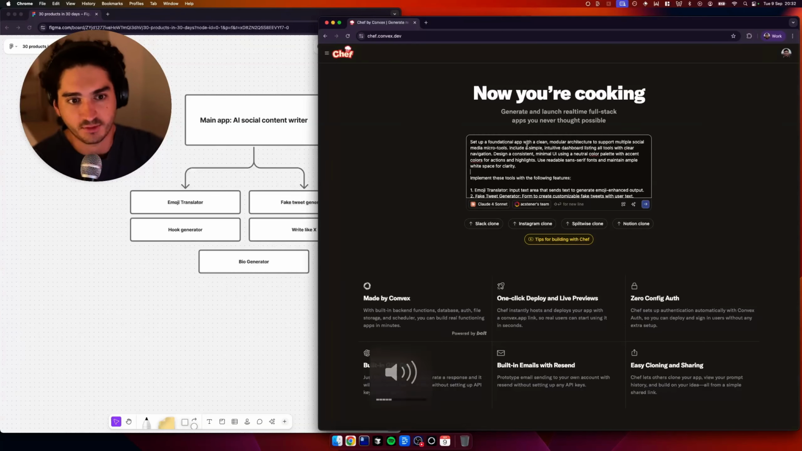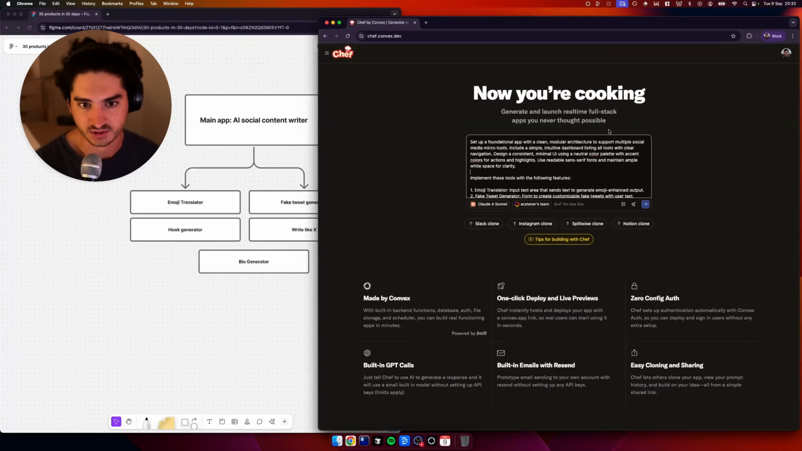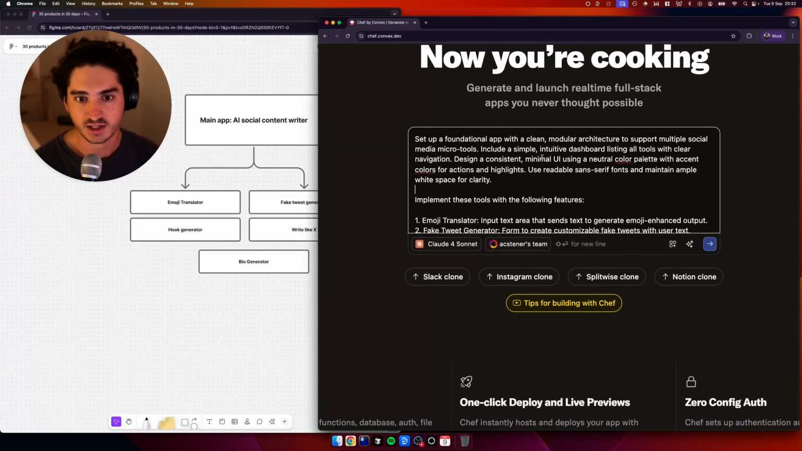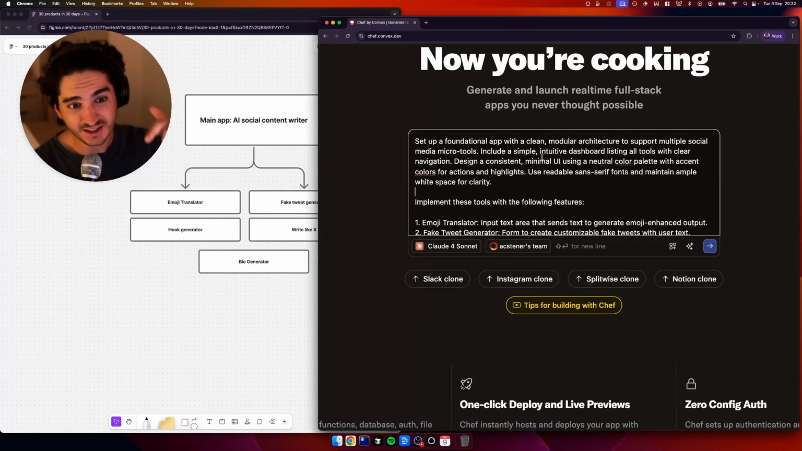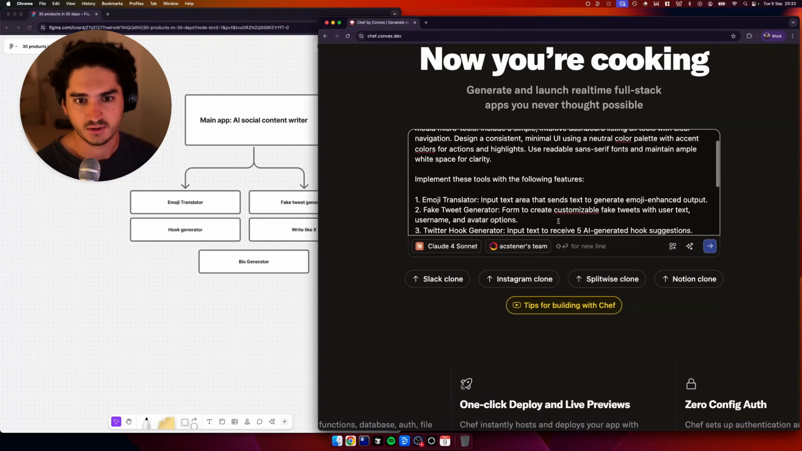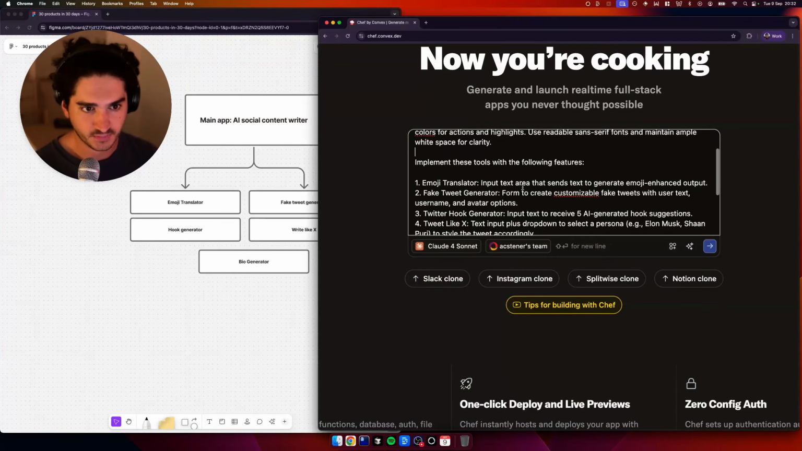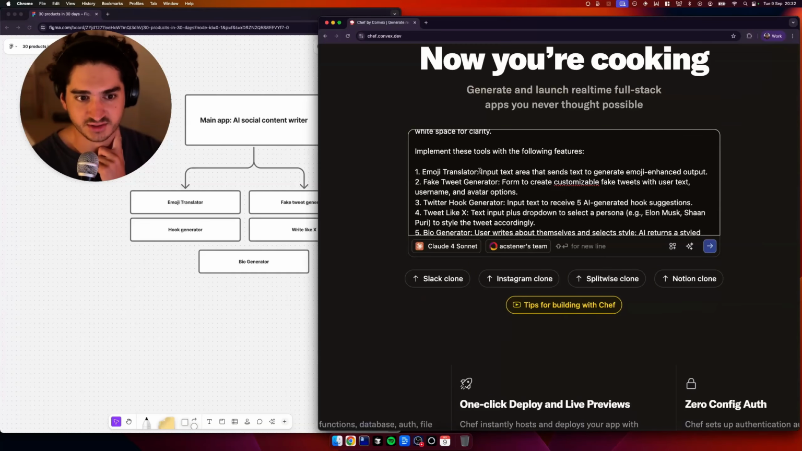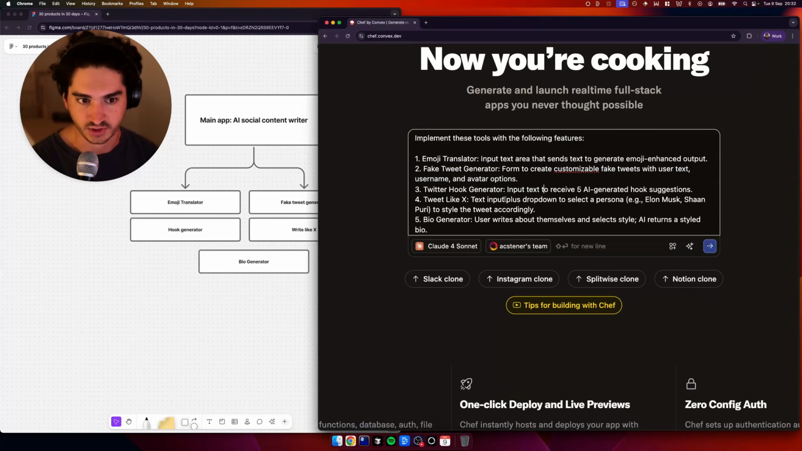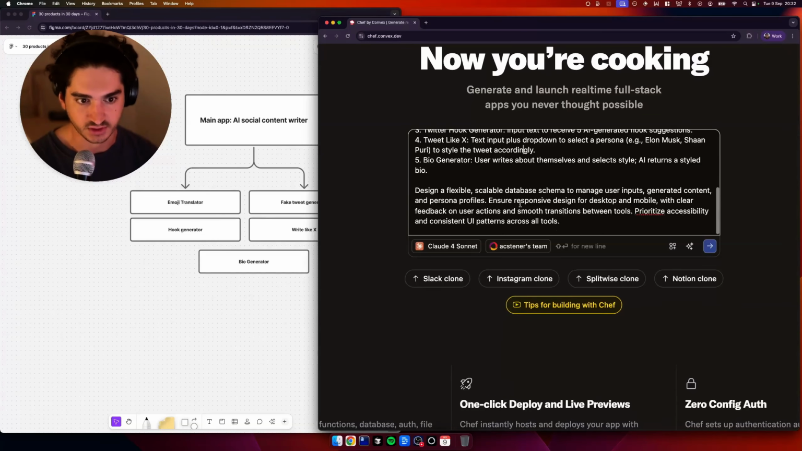So we said, set up a foundational app with a clean modular architecture to support multiple social media micro tools. Include a simple, intuitive dashboard listing all tools with clear navigation. Design a consistent, minimal UI using a neutral color palette with accent colors for actions and highlights. Use readable sans serif fonts and white space. I like that, Convex Chef. Implement these tools: emoji translator, input text area that sends text to generate emoji enhanced output; fake tweet generator; Twitter hook generator; tweet like X; bio generator. Cool.